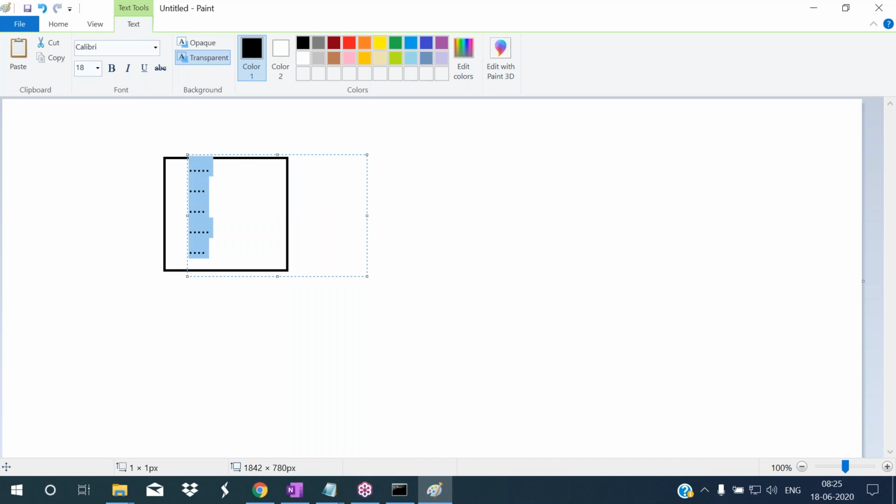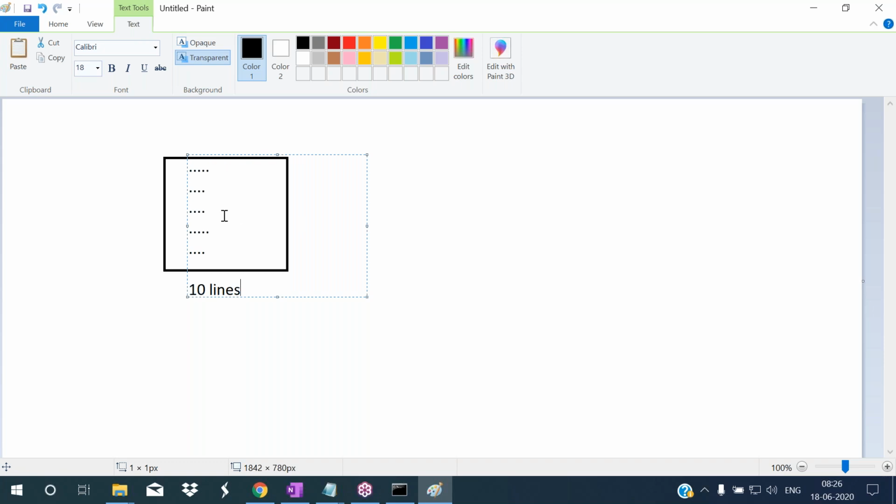Like this, I'm typing. For example, this program has 10 lines of code. Here a very small amount of code is there, so by referring to this code we can understand it very easily.